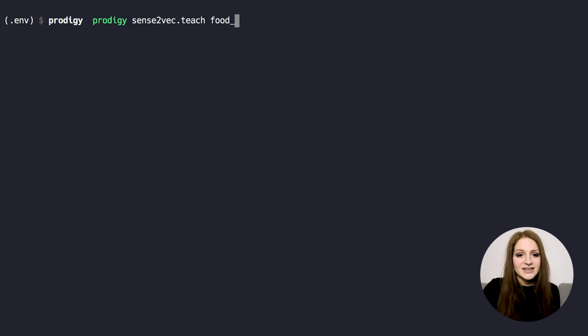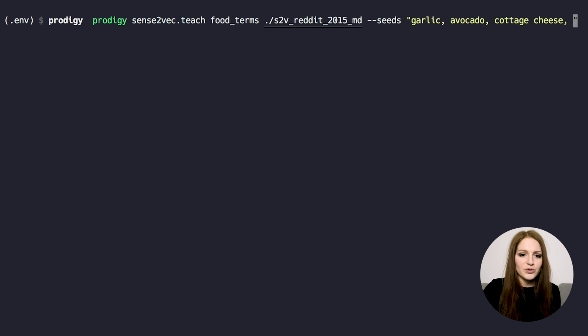The first argument is the name of the dataset we want to save the annotations to. Datasets let you bundle annotations together so we can later add to them, export them, or just use them within the tool. The second argument is the path to the vectors we just downloaded. And next we can provide some comma-separated seed phrases, which are going to be used to find other similar phrases in the vectors.